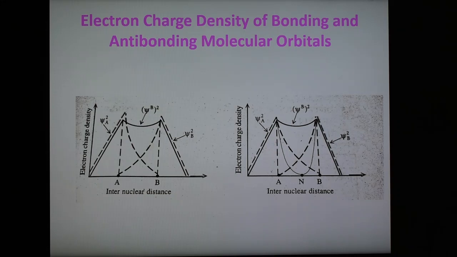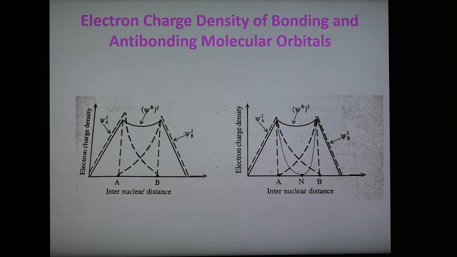Figure 2 also shows that the solid line is psi star square, while psi a square and psi b square for the atomic orbitals are shown by the dotted line. In this case, psi star square touches the axis at the midpoint N between A and B. This point is known as the node point, and at this point the electron density is 0.